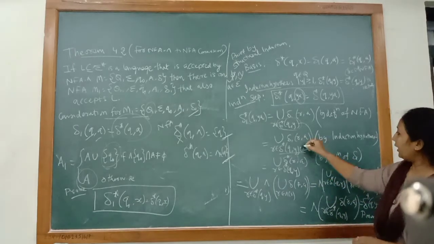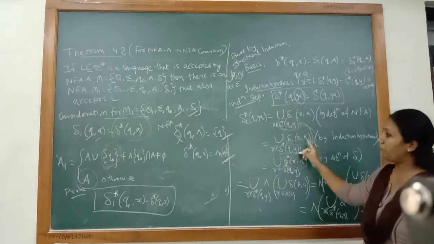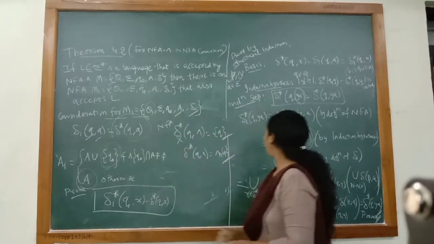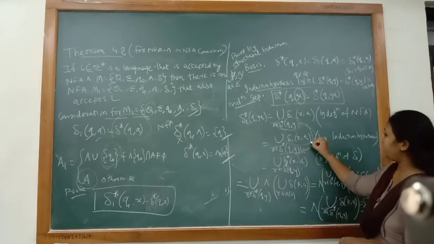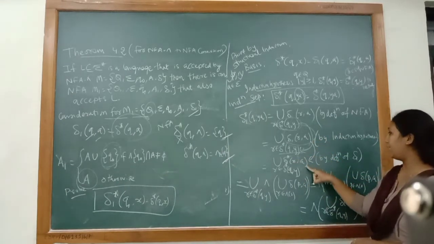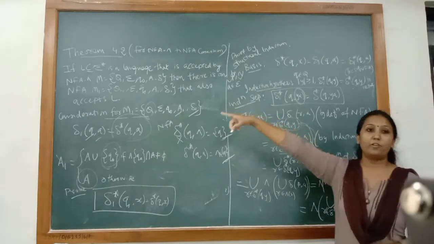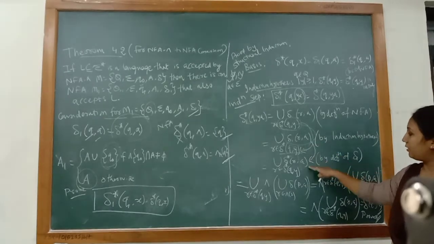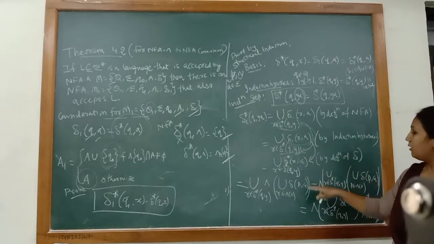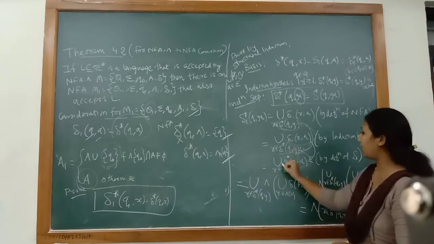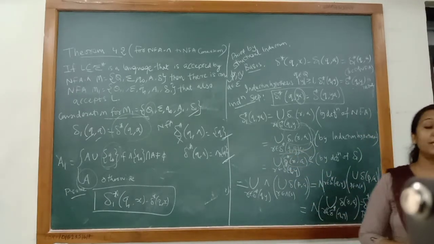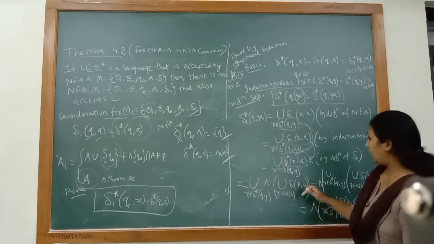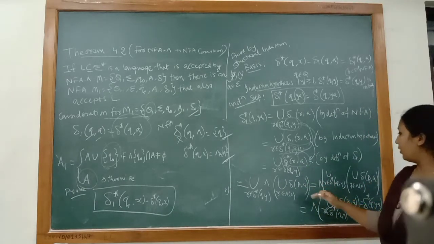Now again δ1(r, a), if you remember, we have considered δ1(q, a) is equal to δ*(q, a). So we can rewrite δ1(r, a) is equal to δ*(r, a) by the definition of δ1 from the consideration of NFA. So by writing it like this, what we get is δ*(r, a). Now δ*(r, a) is the extended transition function of NFA-null. Okay, so we can write it in this way.